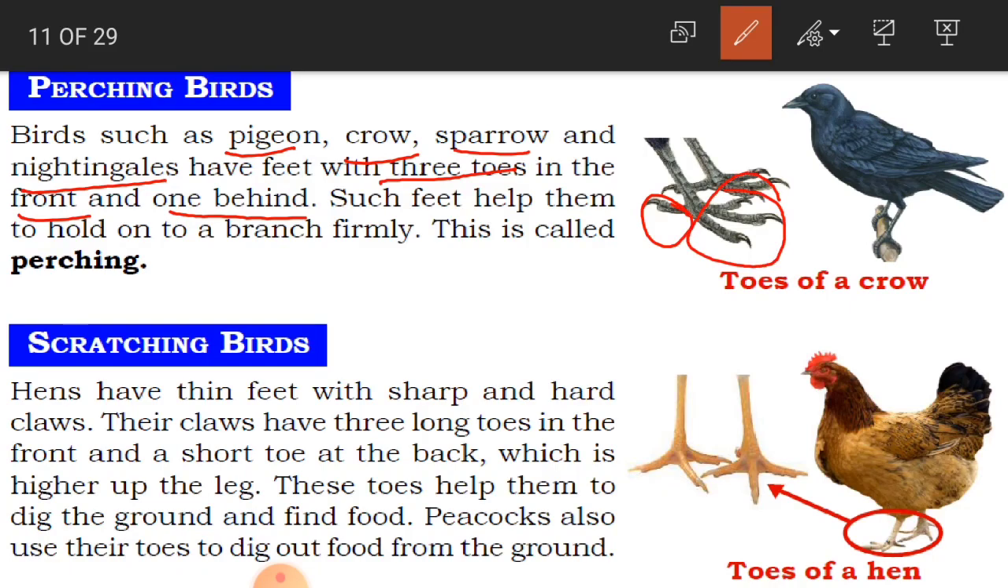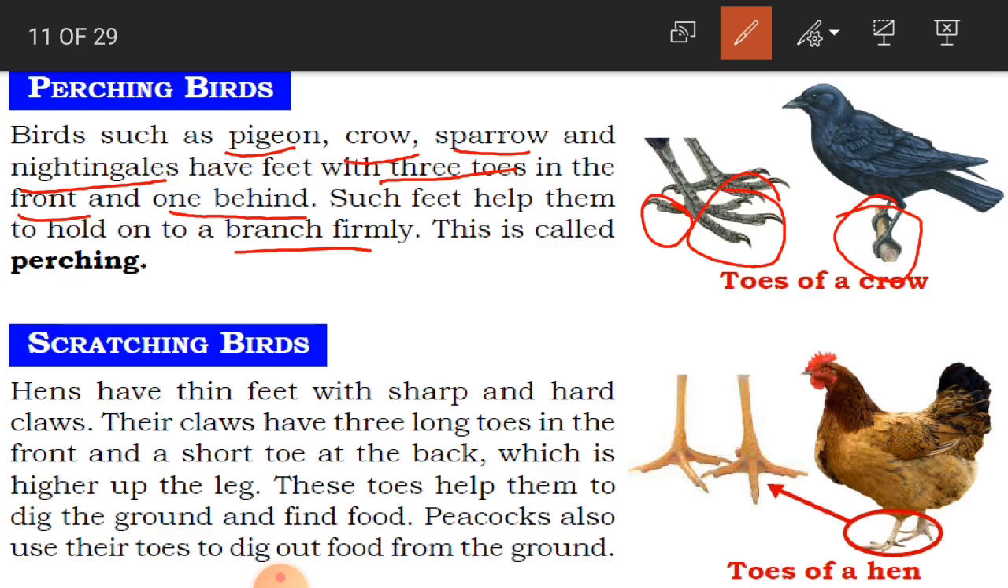Okay children, so these particular feet are going to help them to hold the branch firmly, that is very tightly, so that they can balance on standing on the branch without falling down. Okay children, so this is called perching. So you can see here in the picture how this crow is catching and holding the branch very tightly and sitting on it. And now scratching birds.